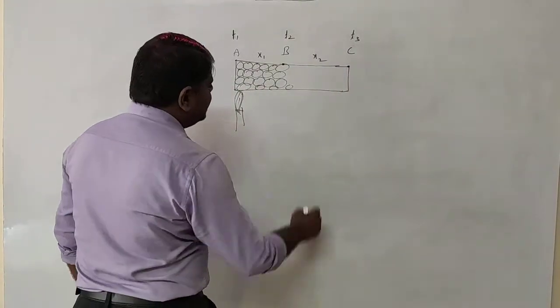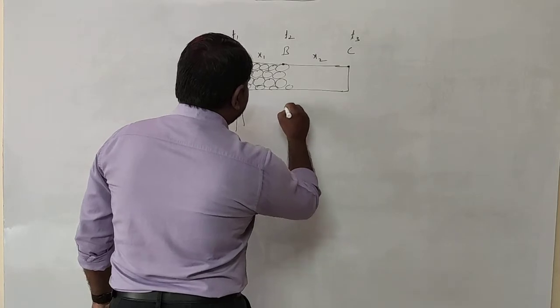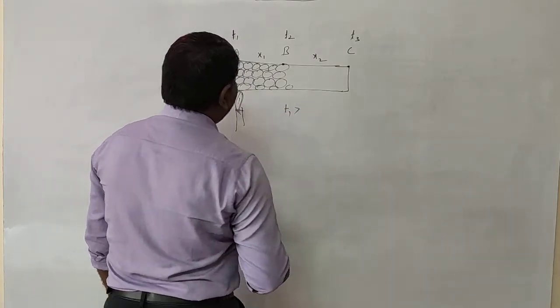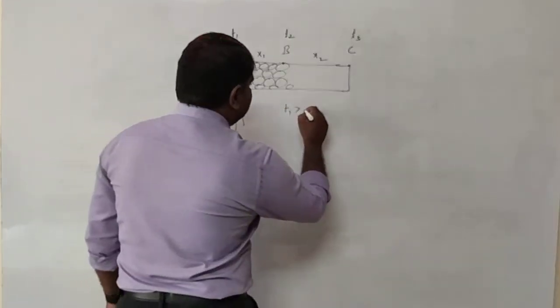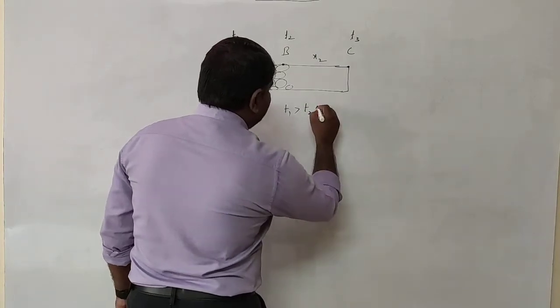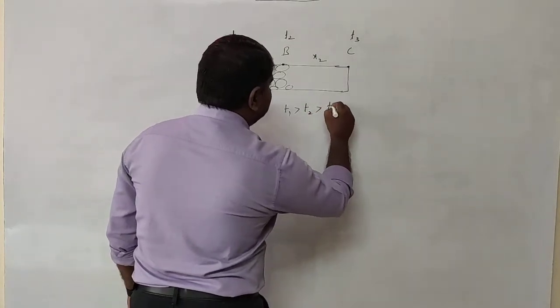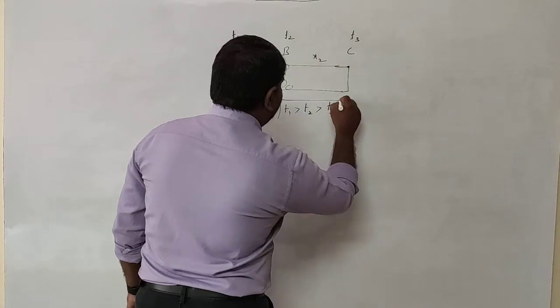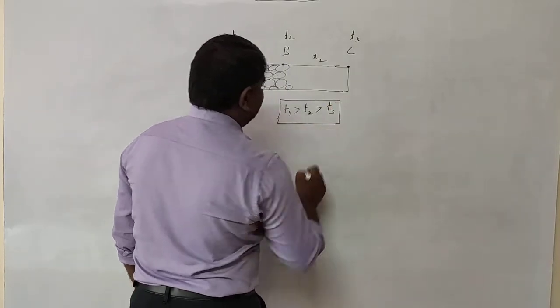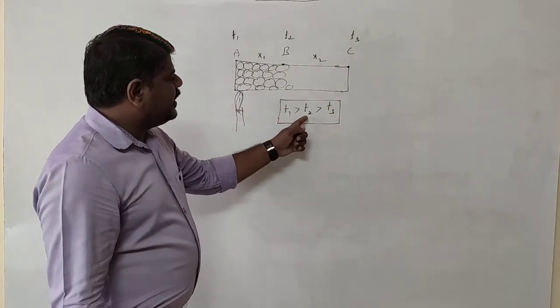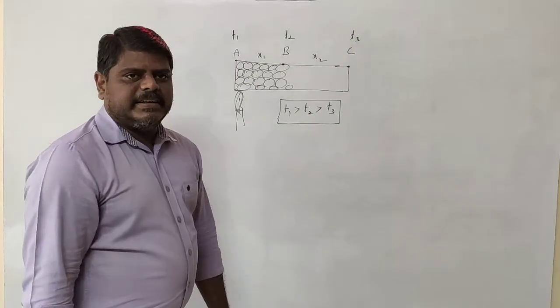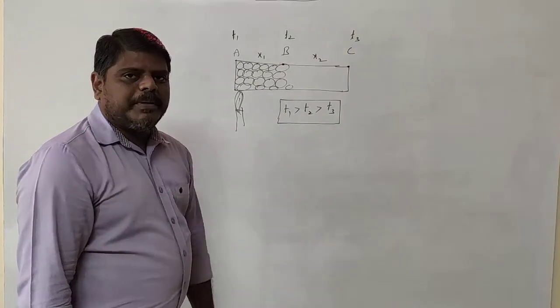That means how can you write the relation here? T1 is greater than T2 and T2 is greater than T3. So T1 is at the higher temperature.